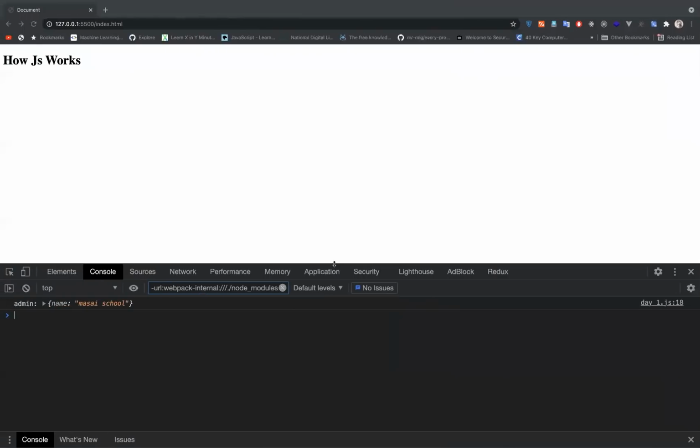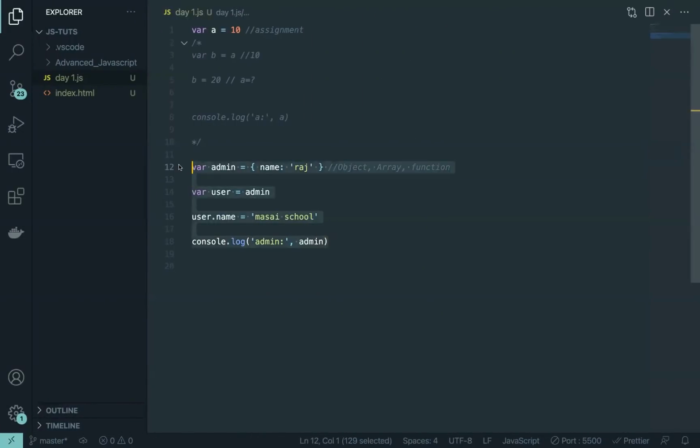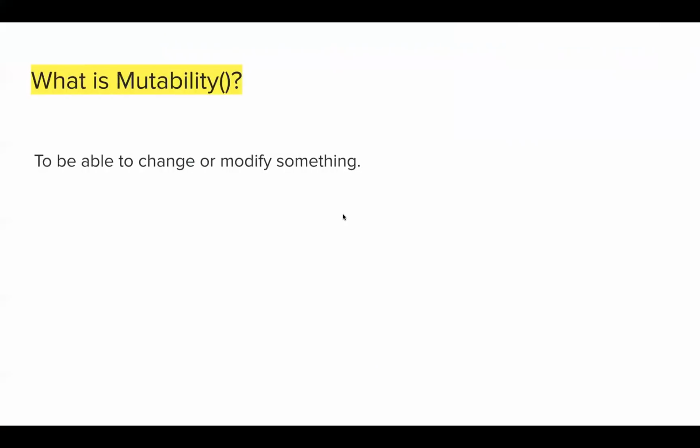It's a very secure feature, right? So instead of Raj, now we have Masai School. That means our data is getting changed, and we don't want it that way. We don't want these things to be changed. Even though JavaScript is doing that under the hood, sometimes we don't want that kind of behavior. We want to limit it because it is going to create a lot of problems in our code. So that's where mutability comes in.